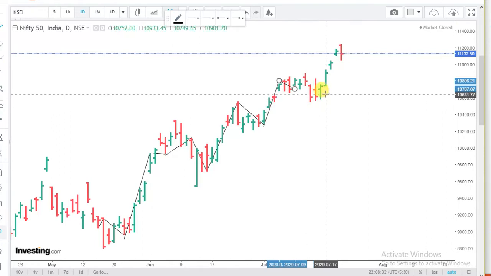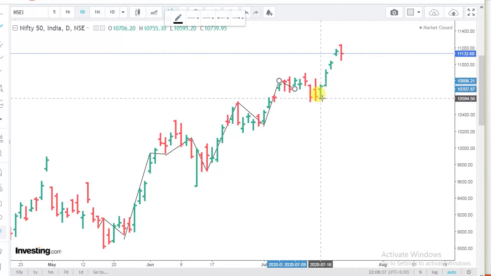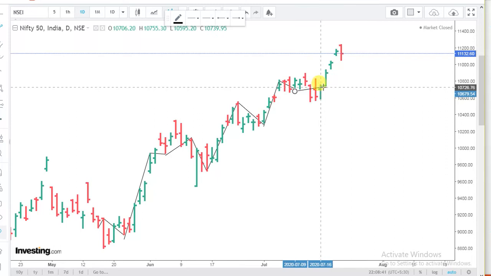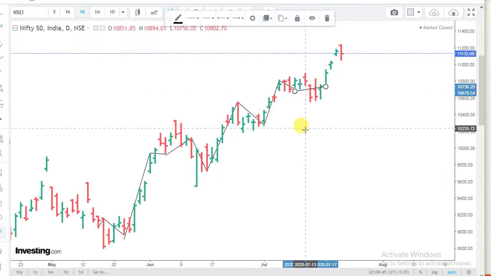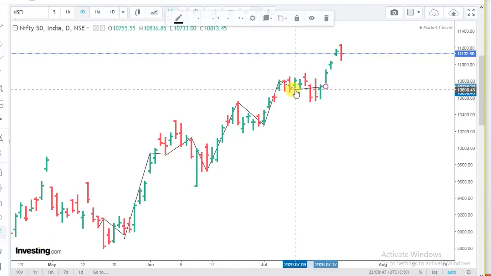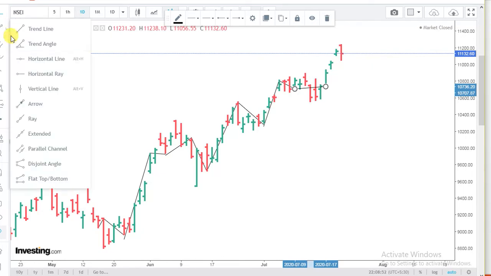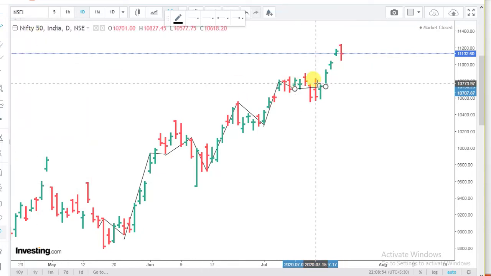So 17th has to be high, but what has happened is that there has been an inversion. So 17th, which was to be a high, I am taking it as a low. So what is happening here? 17th I have taken as a low. Here we have had an inversion. The inversion has been on 13th or 10th.